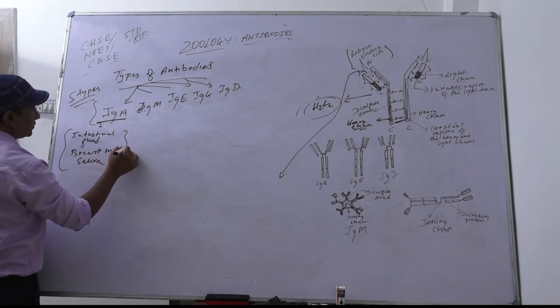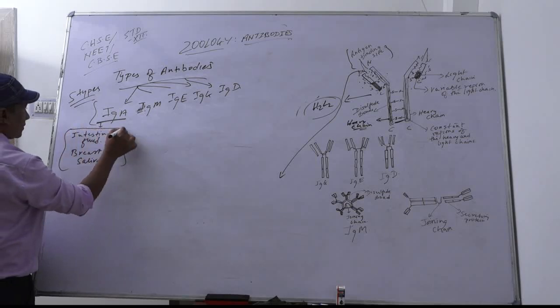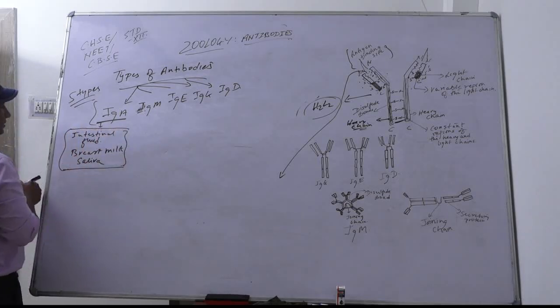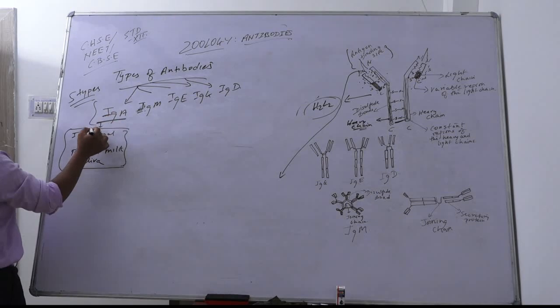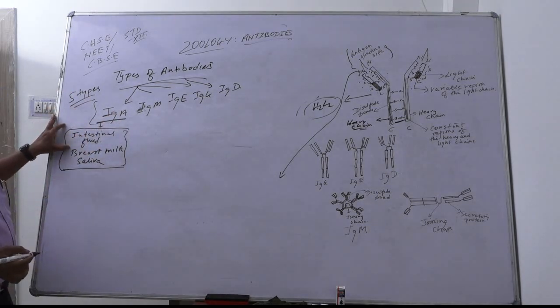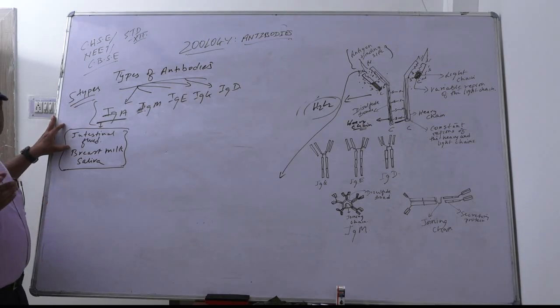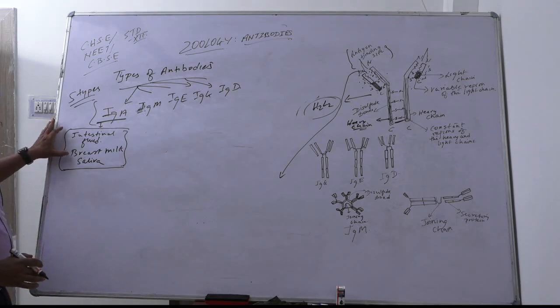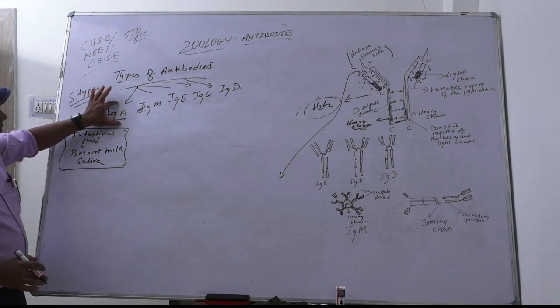These are the places where immunoglobulin A, that is antibody A, is found. In breast milk during colostrum, when mothers feed their babies in the initial days of lactation, they feed them with immunoglobulin A.